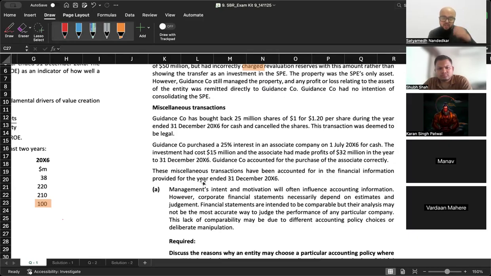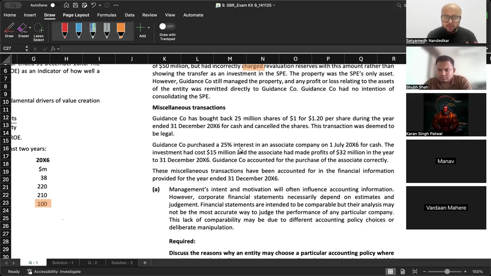Guidance company purchased a 25% interest in an associate company on 1st of July for cash. The investment had cost 15 million and the associate had made profits of 32 million in the year to 31st of December. Guidance company accounted for the purchase of the associate correctly. Now this is not an error.